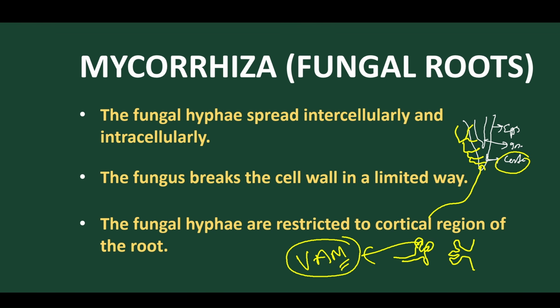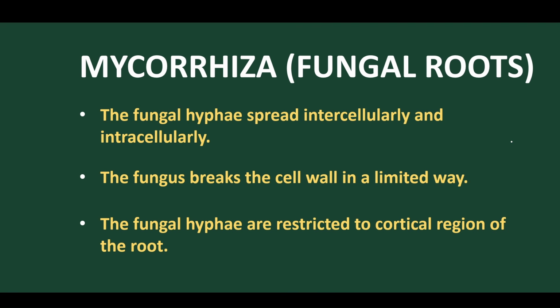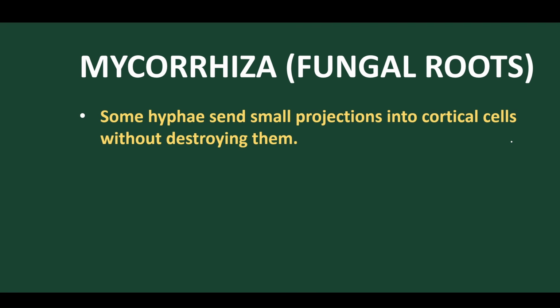These swellings are vesicle-like forms present internally. So arbuscular mycorrhiza. These swellings are called vesicle-like structures. And these vesicle structures present in the cortical region extract the food materials from the plants, and in return they provide nutrients to the plant. Got it clear? So this is how the fungal endomycorrhiza works.